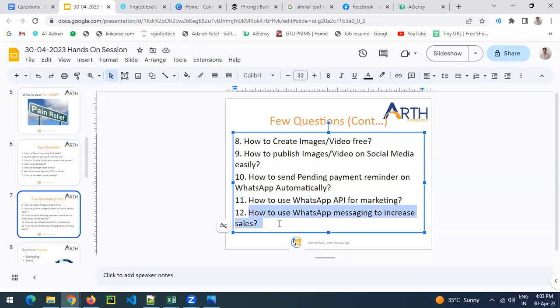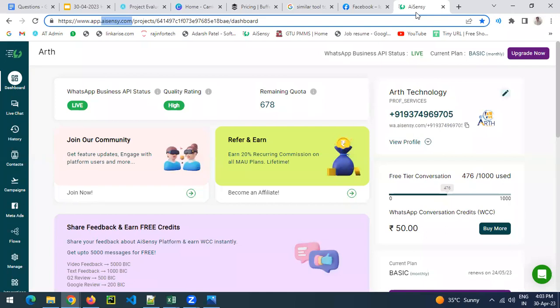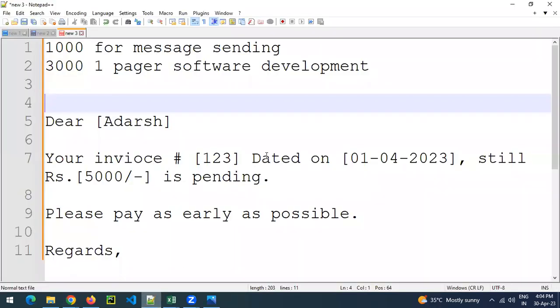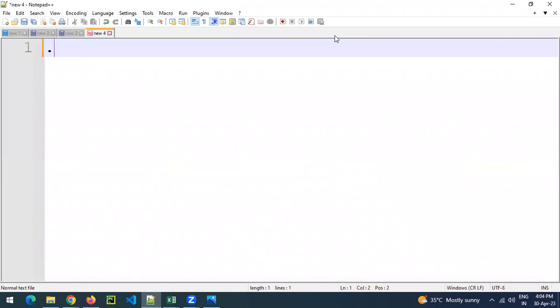Then, how to use WhatsApp messaging to increase sales? Suppose you are using AI Sensei, then you can blast messages to 100,000 or lakhs of users at a time. That is possible. Yes, all of that is chargeable. Now, suppose you want to go into depth on what exactly the charging is. Charging is approximately 55 paisa, or 0.55 rupees, per message. Per-message charges will be there.